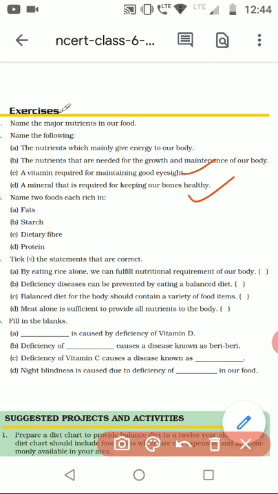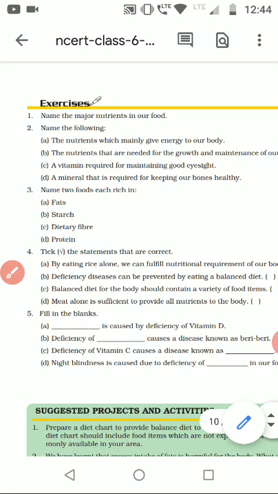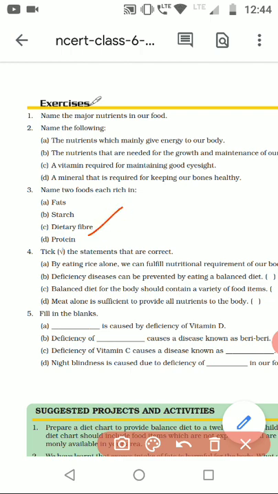Then next, name two foods that are rich in fats. You can say cheese and milk. Starch: you can say that potato and sweet potato are rich in starch. Rice is rich in starch. Dietary fibers: all fruits and vegetables can come in dietary fibers. Proteins: milk and pulses and animal protein, fish, all that come in a protein rich diet.